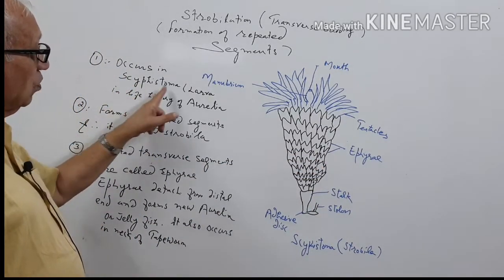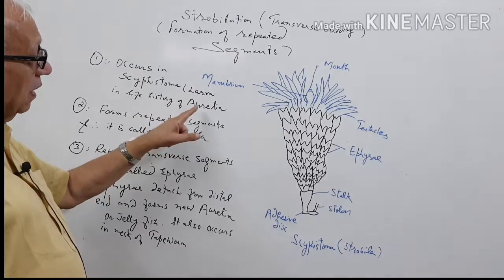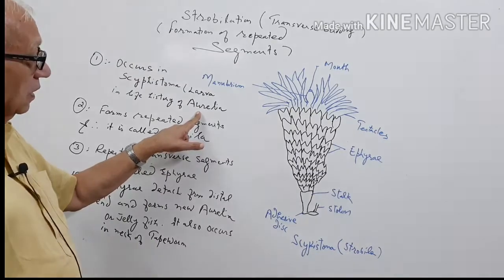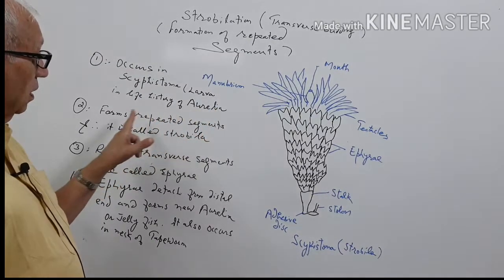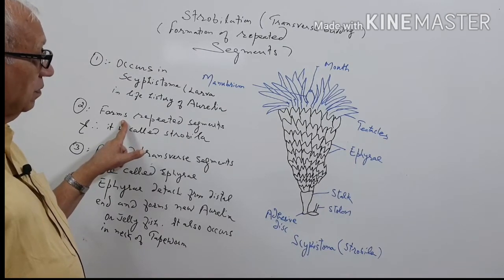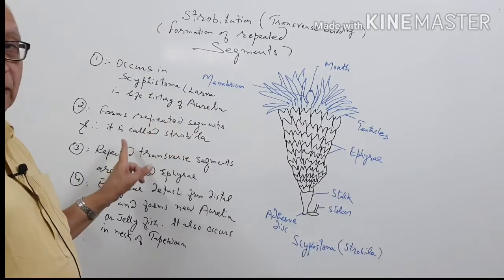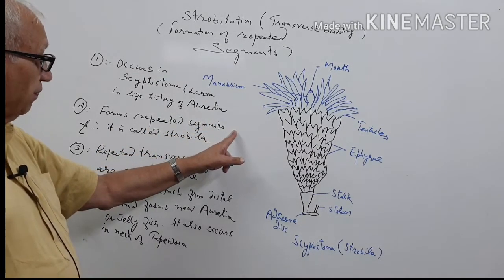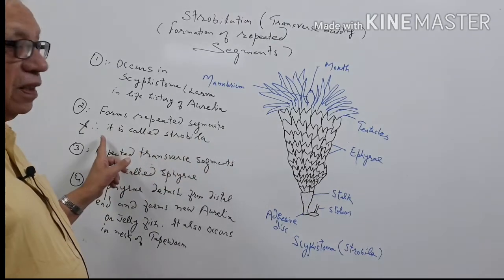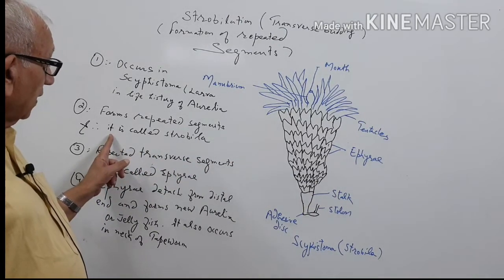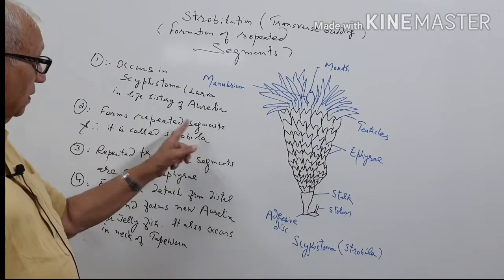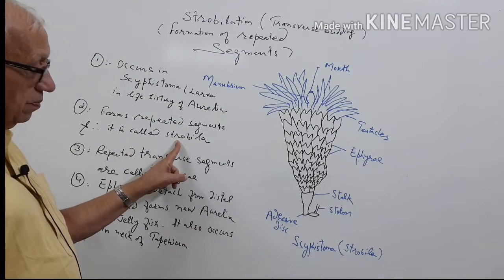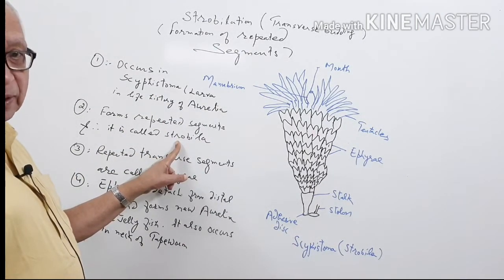It occurs in Scyphistoma. Scyphistoma is a larva in the life cycle of Aurelia aurita, jellyfish. It is a coelenterate. It forms repeated segments called ephyrae. That is why, due to the formation of repeated segments, Scyphistoma is also called strobila. Strobila means segmented body.